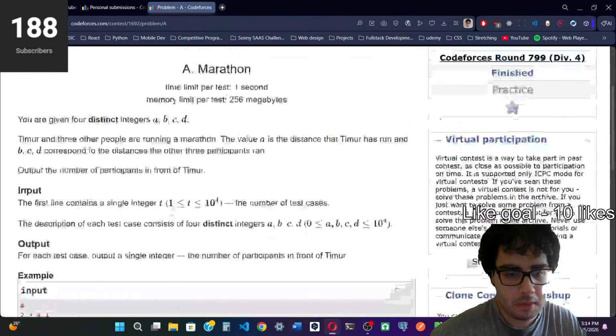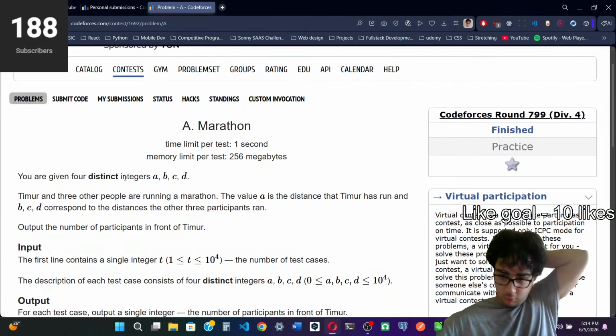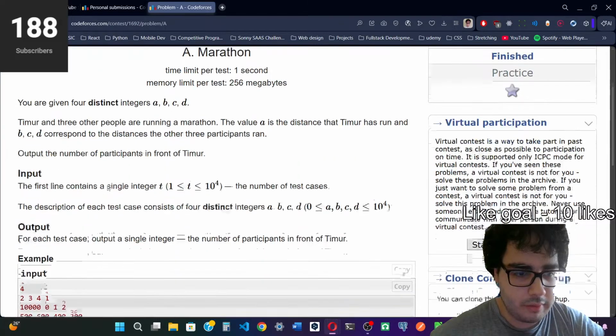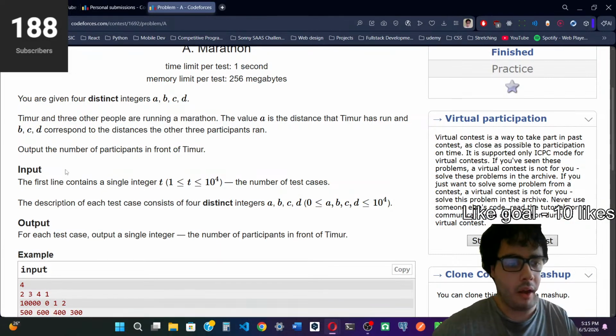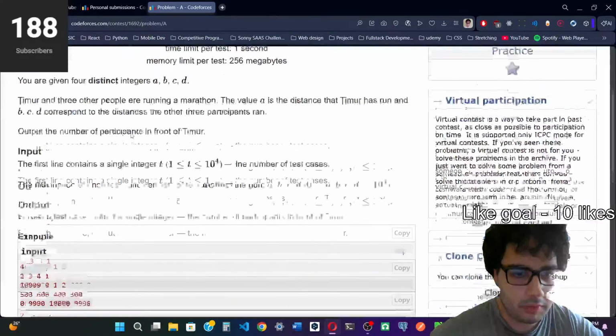So we have this. This one is a Codeforces one. You are given four distinct integers A, B, C, and D. Timur and three other people are running a marathon. The value A is the distance that Timur has run, and B, C, D correspond to the distances the other three participants ran. Output the number of participants in front of Timur. So basically, we just need to count.